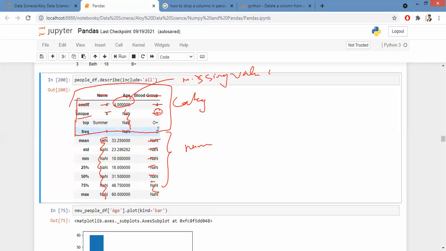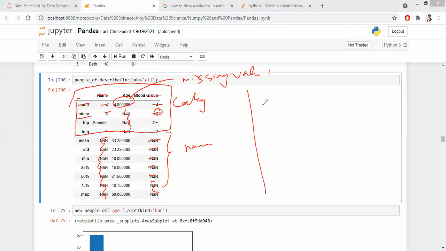Now coming to unique, why do you need unique in your data? Think practically. Let's say that I have iPhone, I have Xiaomi, I have OnePlus. I need to see what the sales are for each and every phone.